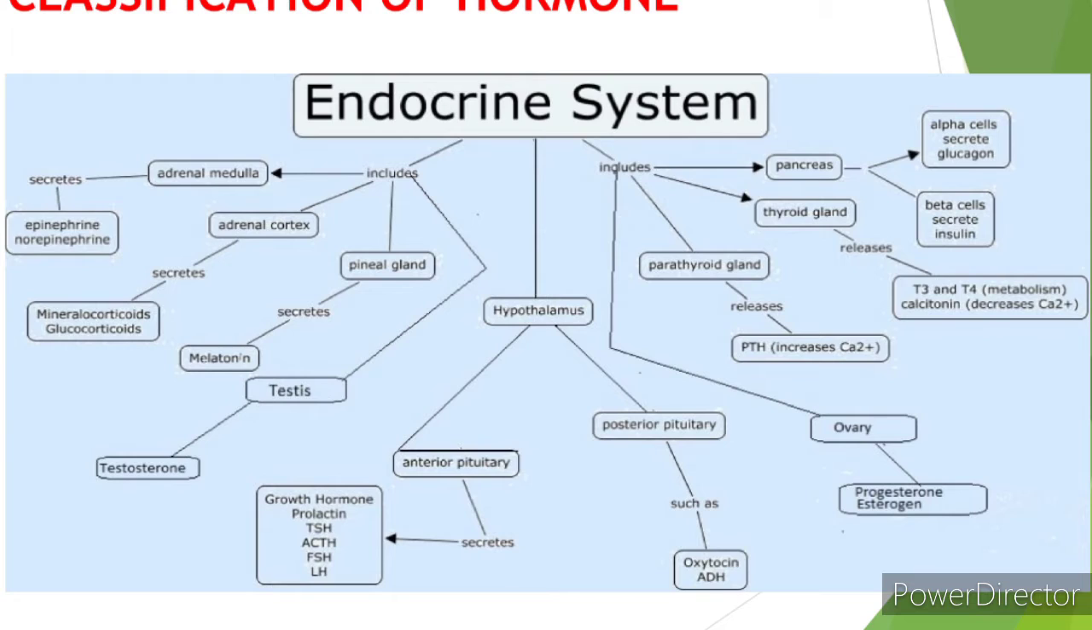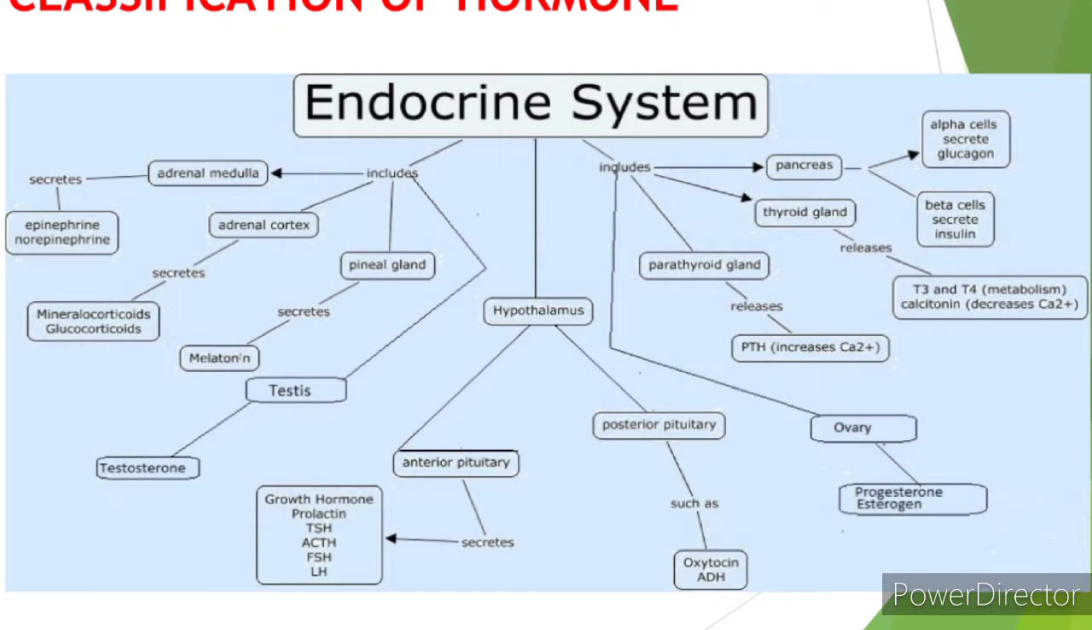Next is the thyroid gland. The thyroid gland secretes T3, T4 and calcitonin. The next one is the parathyroid gland, which releases parathyroid hormone. Next is the ovary. The ovary secretes progesterone and estrogen, the testes secrete testosterone, and the pineal gland secretes melatonin. So that is the classification of the hormones.